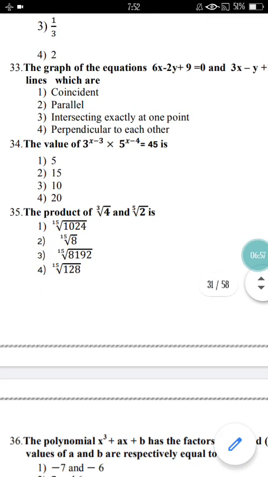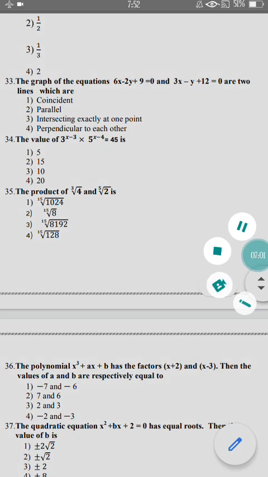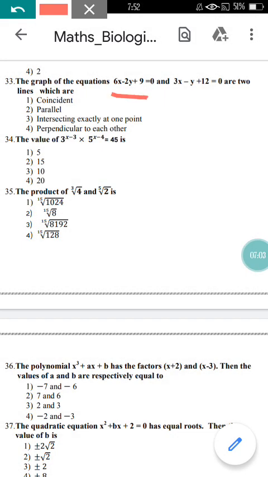Now come to question number 33 here. They have given the pair of two equations, as you can see, and they are asking whether these equations are coincident, parallel, intersecting at one point, or perpendicular to each other.